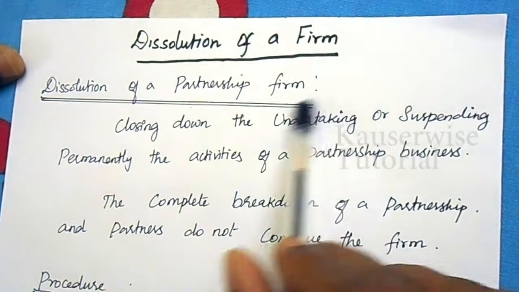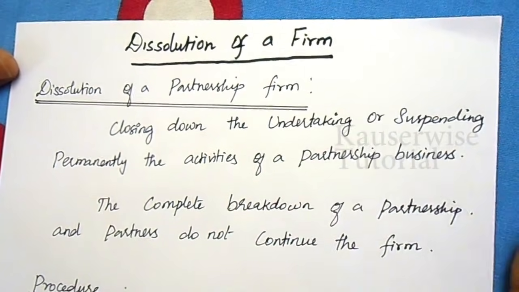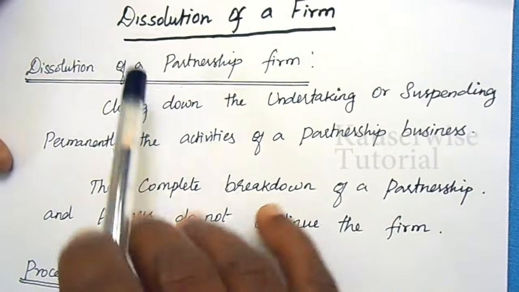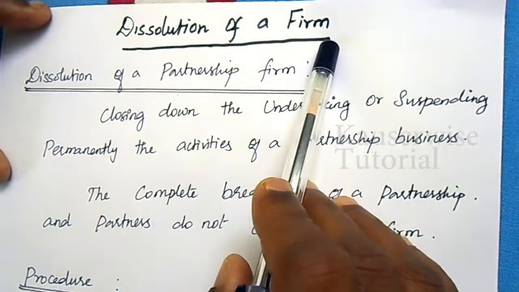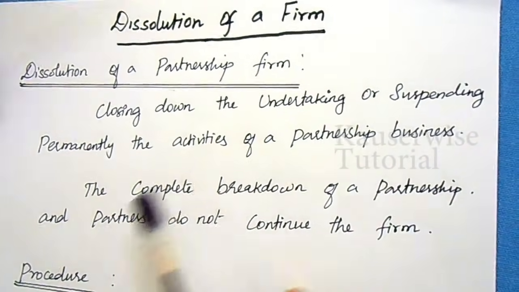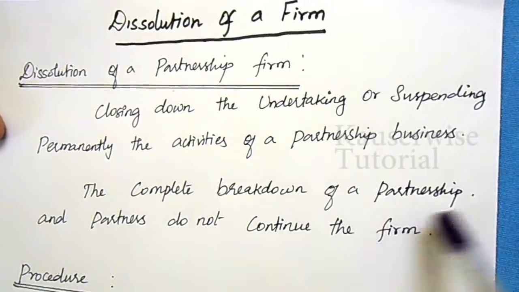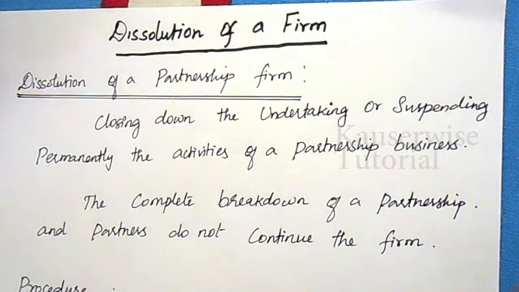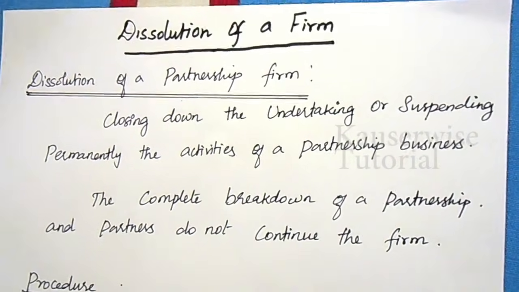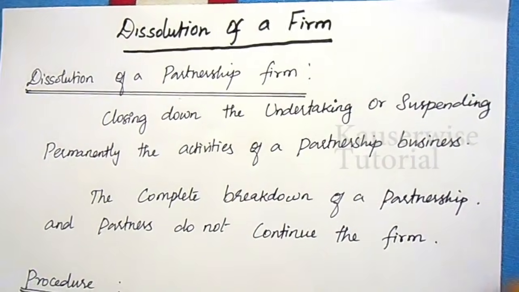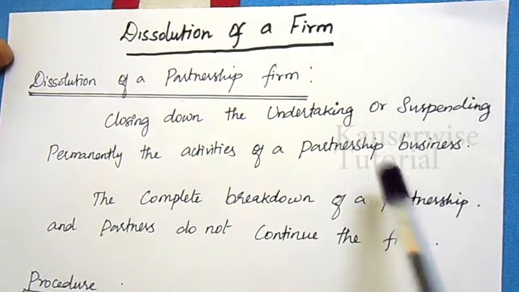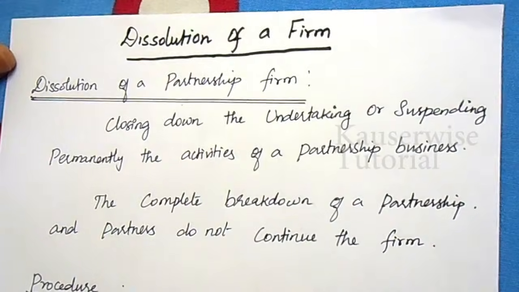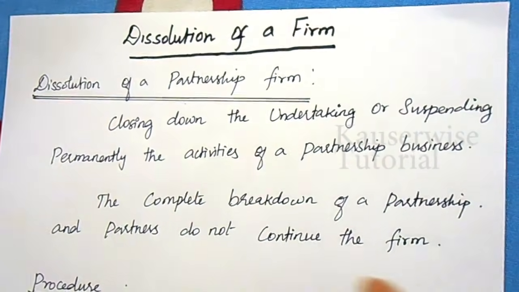firm. If all the partners agree to dissolve the firm, then it will be called dissolution of a firm. In other words, it is the complete breakdown of a partnership and partners do not continue the firm. In case of insolvency or dissolution, the partners cannot continue their business. It's a complete breakdown. The agreement comes to an end, and this is called dissolution of a partnership firm.